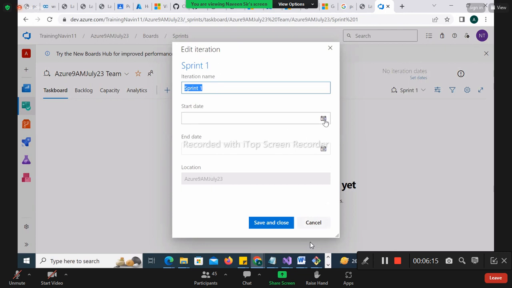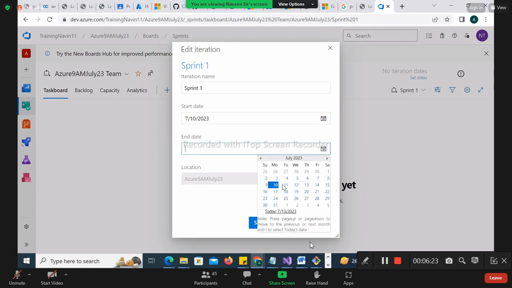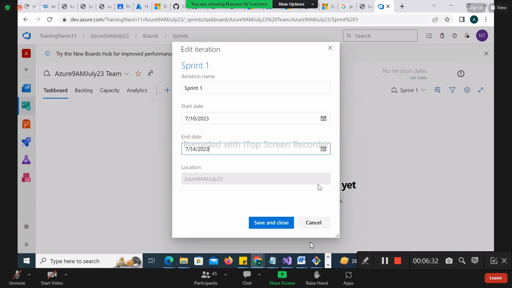We can go back here, click it, and let's choose that I have started my sprint on 10th. So when will my sprint get over? Our sprint will get over tomorrow. Yes or no, buddy? 2 weeks of time, right? So my sprint is going to get over on this date. And what is the location? That means which project? July project.